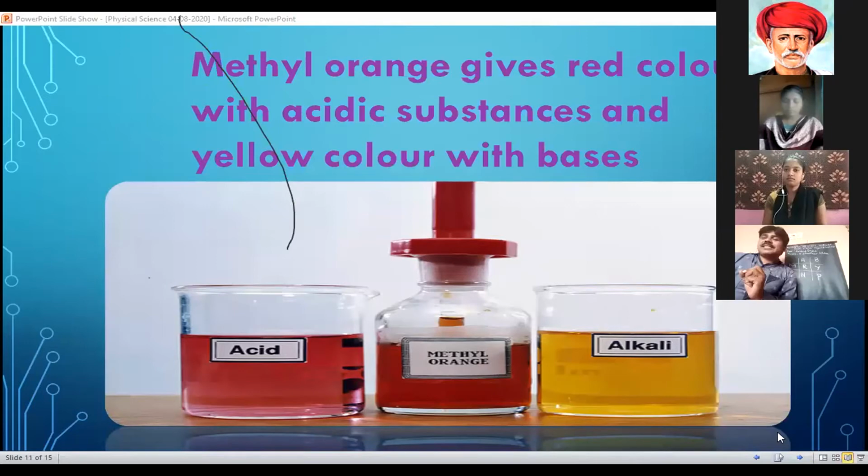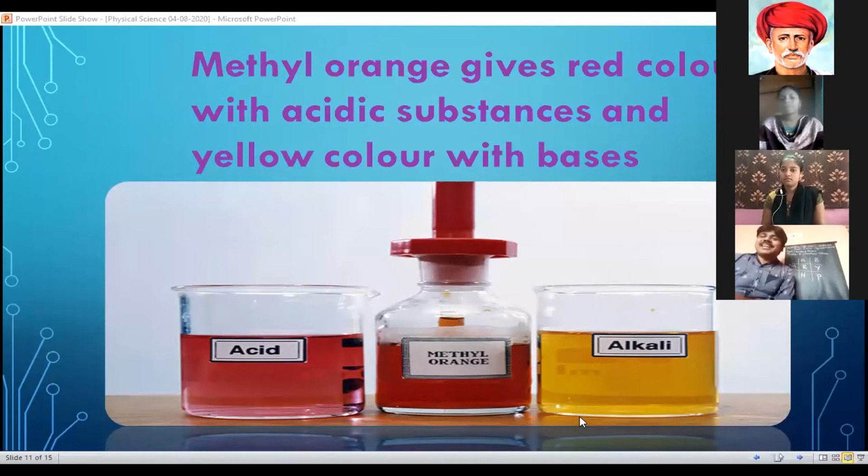Yes. So turmeric paper, petals of hibiscus, and litmus paper are all known as natural indicators. But some synthetic indicators are also used to identify acids and bases. They are phenolphthalein and methyl orange. Here methyl orange and phenolphthalein are not available, so you can do this activity in your physical science lab.